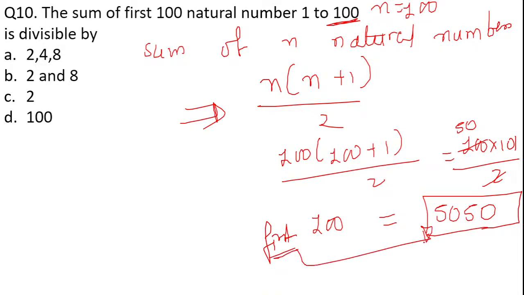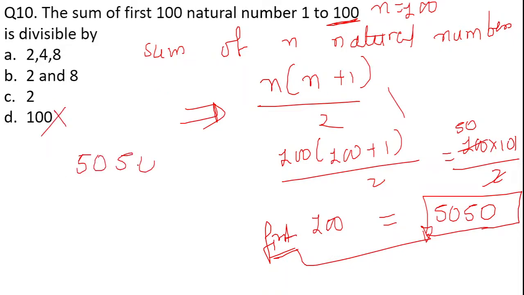Now we have to check whether this given number is divisible by 2 for it, 2 or 8, 2 or 100. We can clearly say that this number is not divisible by 100. Yes, by looking at the number only we can say that number is not divisible by 100. So option number D is eliminated over here.